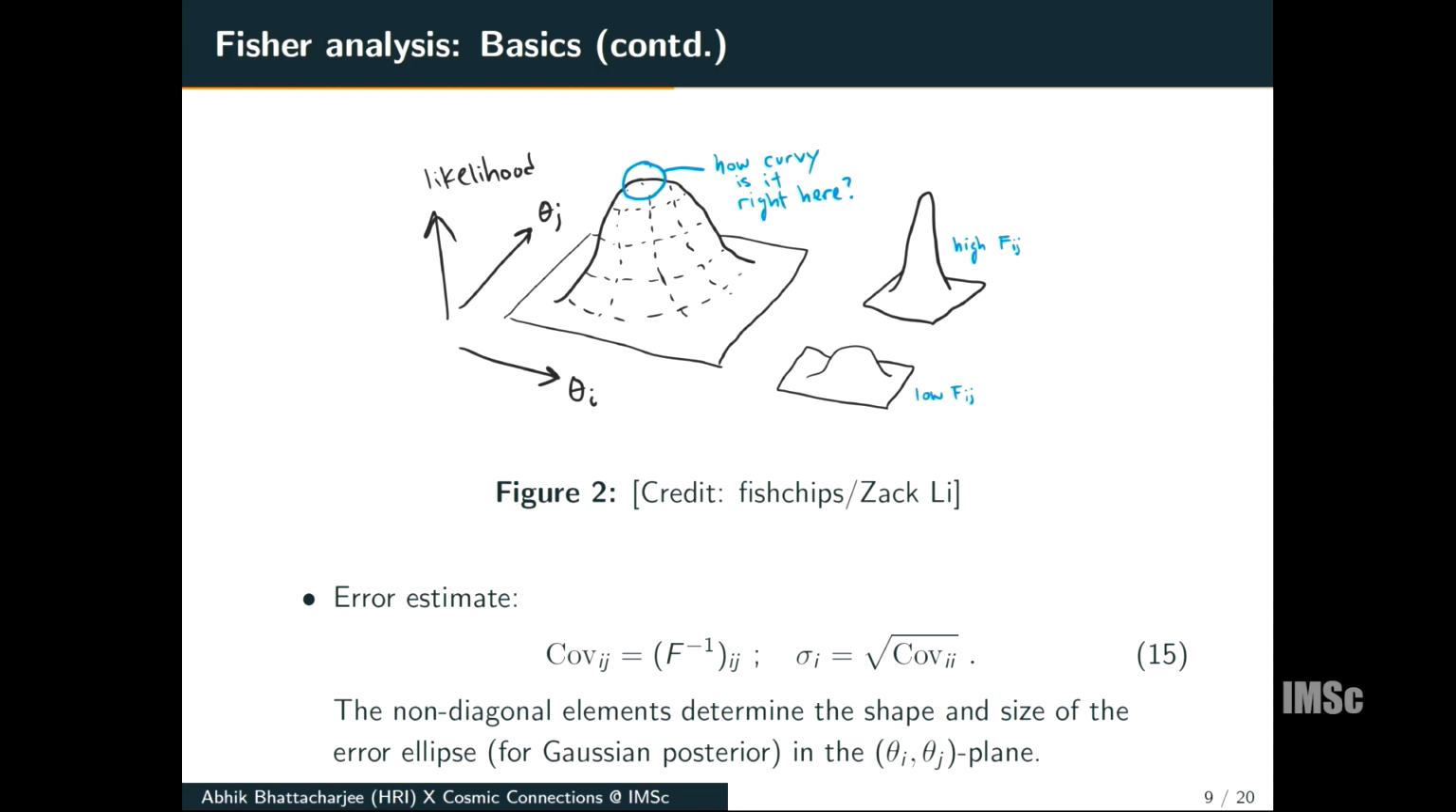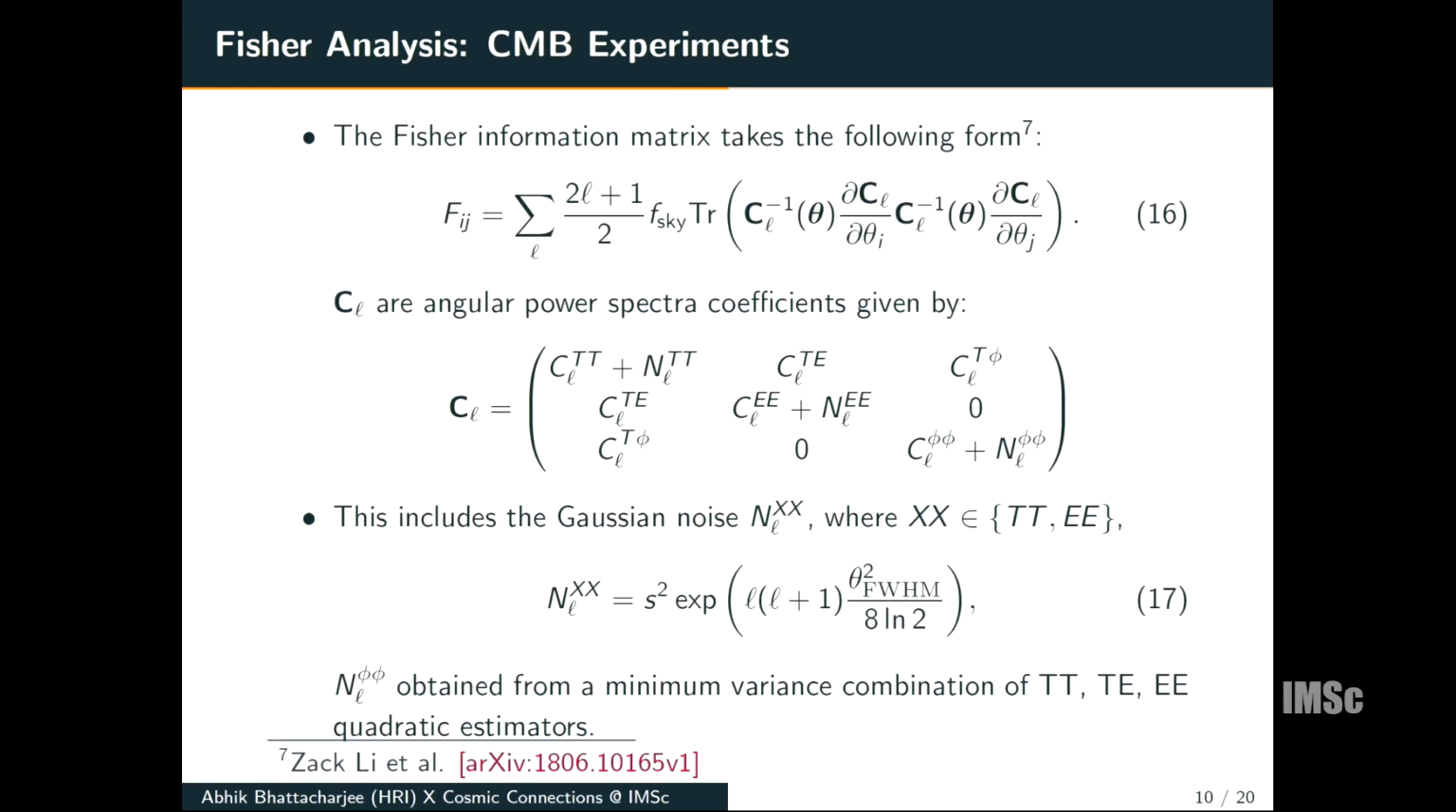The error covariance matrix is defined as the inverse of the Fisher information matrix, and the marginalized 1 sigma uncertainty of the parameters is given by the square root of the diagonal elements of the covariance matrix. The off-diagonal elements determine the shape and size of the error ellipse in the parameter plane. Now for CMB experiments, the Fisher matrix takes this form. Here 2l+1 is the number of modes per l, and f_sky is the fractional sky coverage for the experiment.